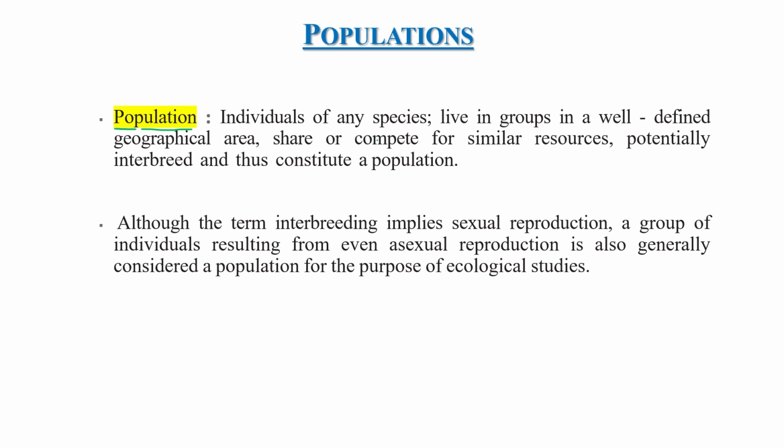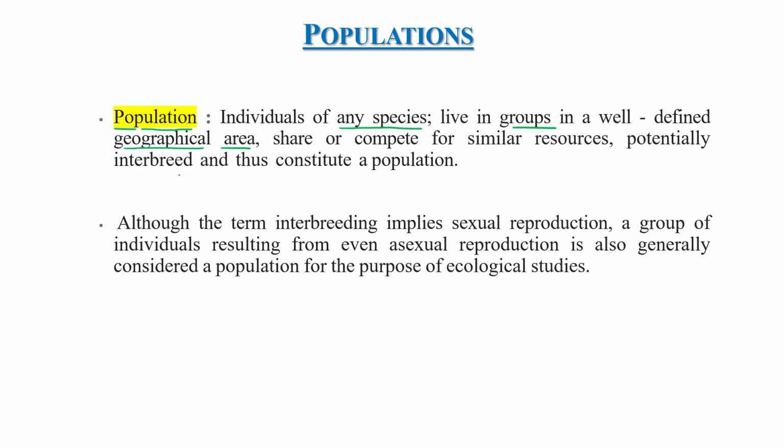Population means individuals of any species who live in a group in a well-defined geographical area, and share or compete for similar resources, potentially interbreed. Collectively we use the term population for those individuals.